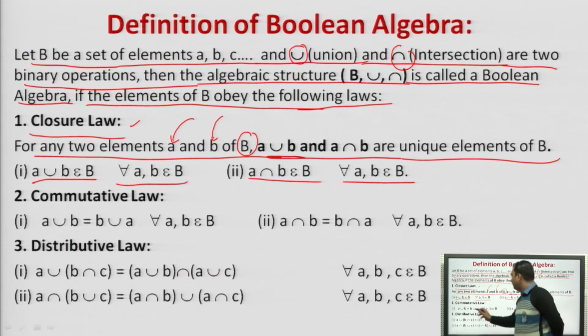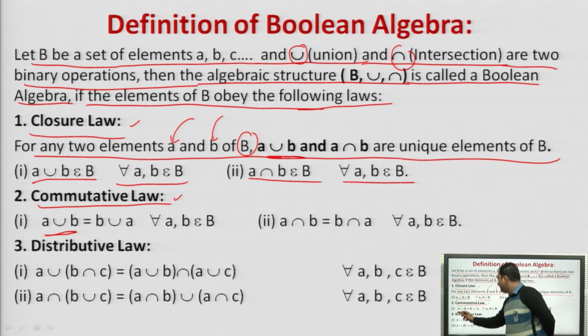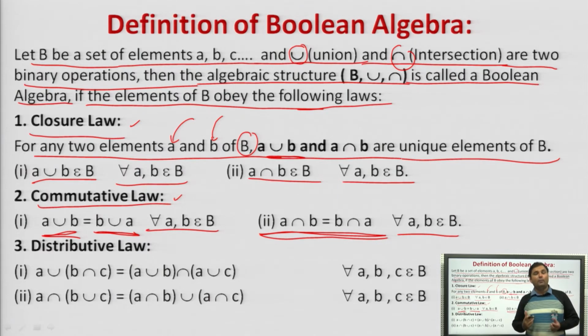Next is the commutative law. Commutative is what? A union B is equal to B union A, for all A, B belonging to B, or A intersection B is equal to B intersection A for all A, B belonging to B. So we can easily understand the commutative law, keeping in mind both the union as well as the intersection operation.